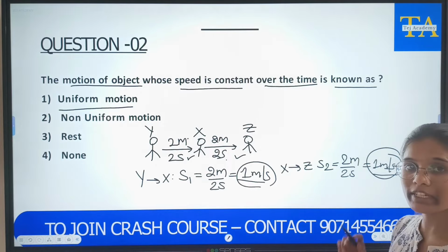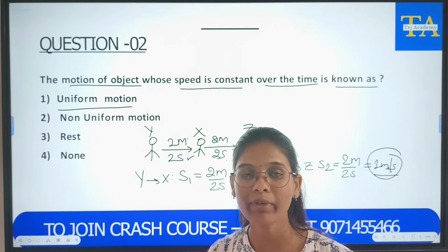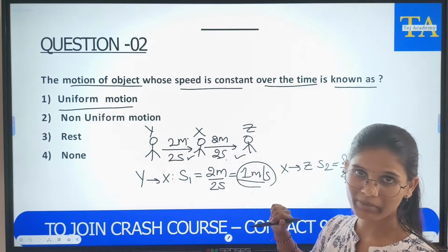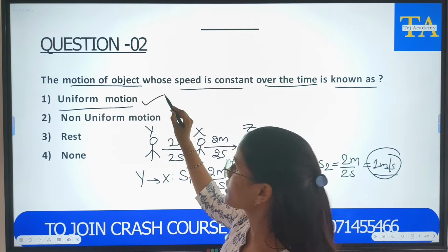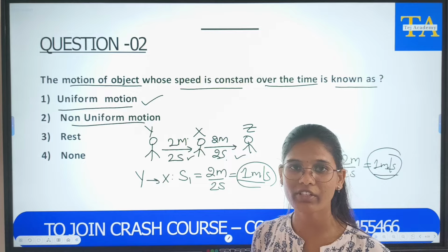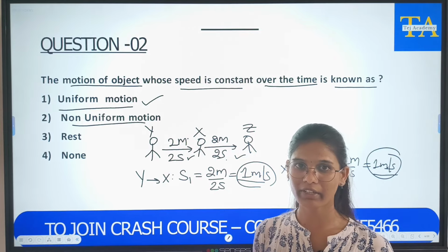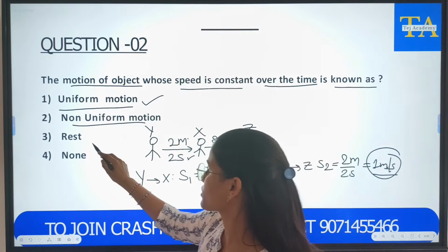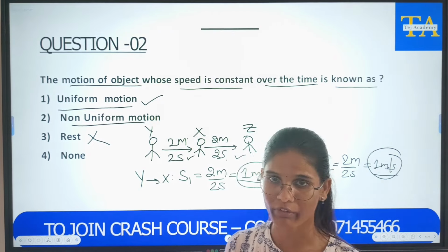When you are covering equal distances in equal time, your speed will also be the same. So this is uniform motion, right? So uniform motion is the correct answer. Non-uniform motion means if an object does not cover equal distance in equal intervals of time. That is non-uniform motion. Rest means he is not at all moving.